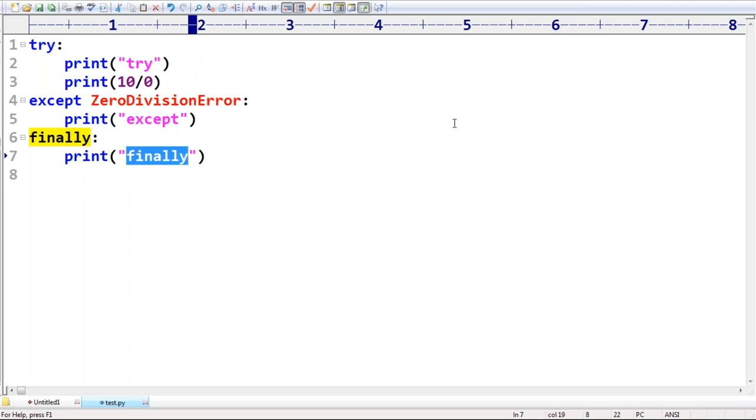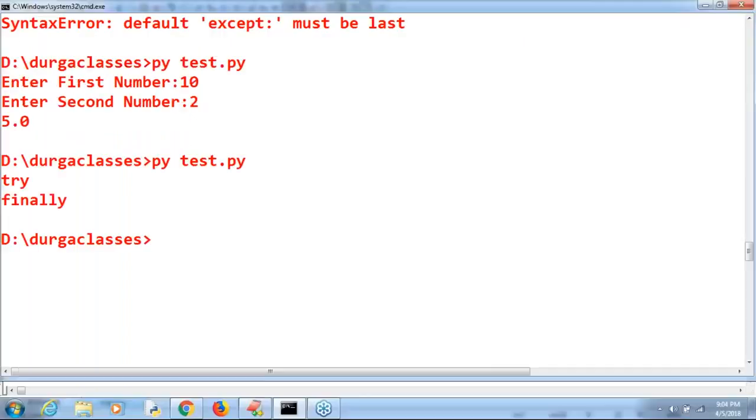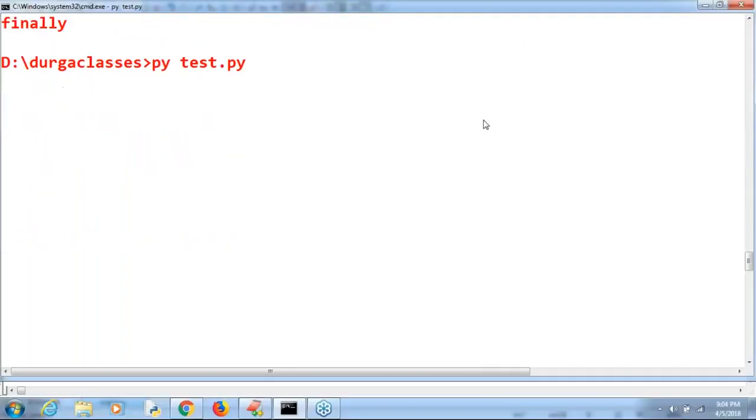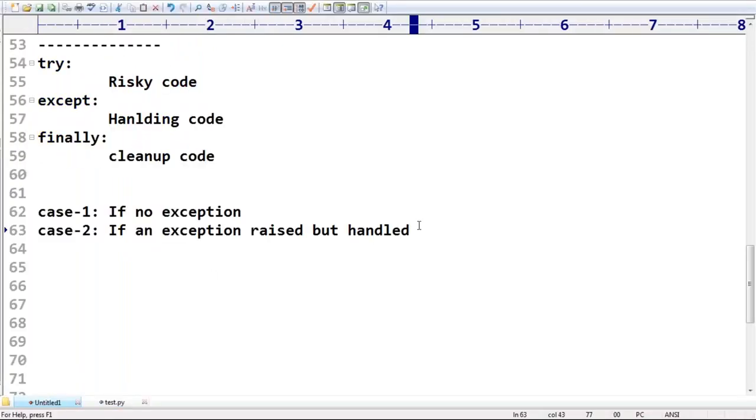What is the output by default we are going to get now? Try, except, finally. Are you getting? Try, except, finally is the output by default we are going to get, sir. Case 2 is very clear: if an exception rises, but handled.